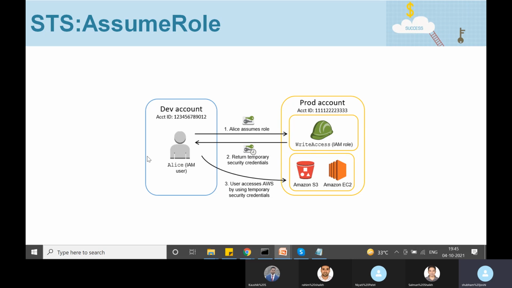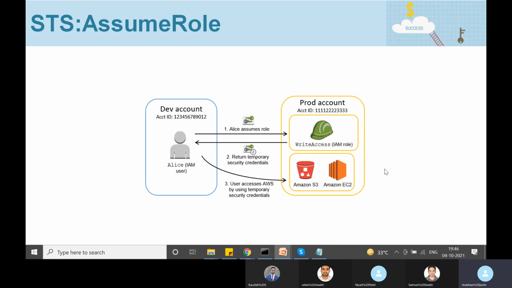She will make an STS assume role API call. As long as the Alice user has permission to call the STS assume role API, she will be able to assume that role. When she makes this API call, in response Security Token Service will return a set of temporary credentials to Alice, and using those temporary credentials, she can access the production account.